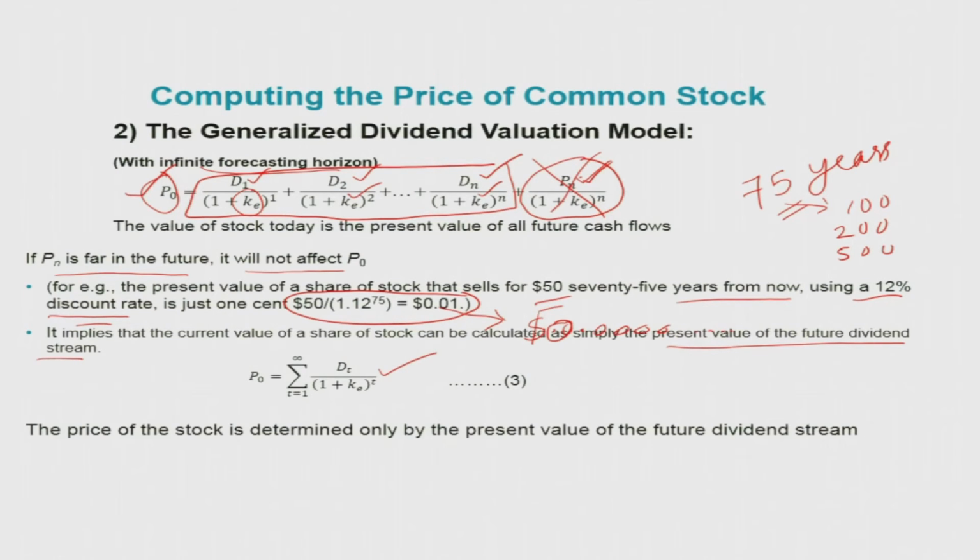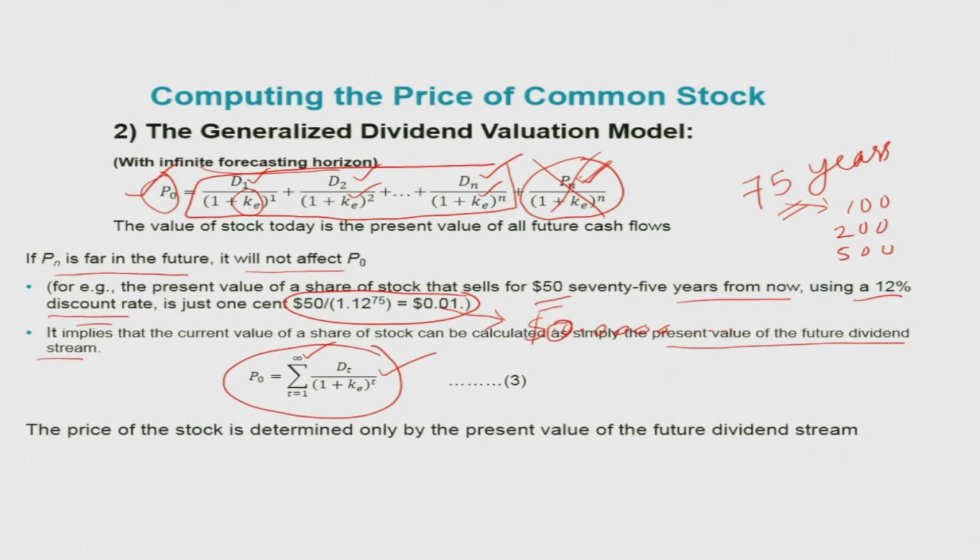To summarize this point, the price of the stock is determined only by the present value of the future dividend stream. So we agreed that this is going to be the formula for computing the stock price, only looking at the future dividend stream. Again, here we have the n number of years, the infinite time period.